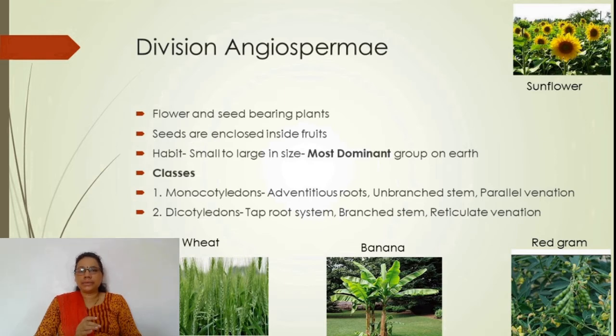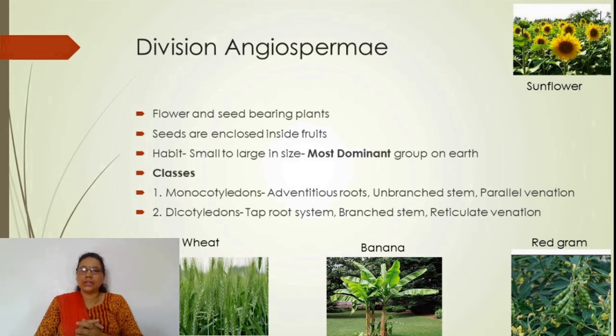The stem is branched in dicots, while it is unbranched in monocots. Leaf venation is parallel in monocots and reticulate in dicots.